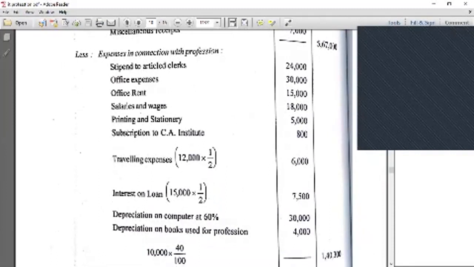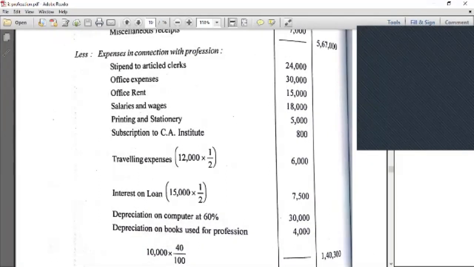The depreciation of the computer is 60 percent because it wears out easily. The computer's life is one or two years, so its depreciation percentage is very high compared to others. Books also wear out, being used for one or two years, so their depreciation is more compared to other block assets.